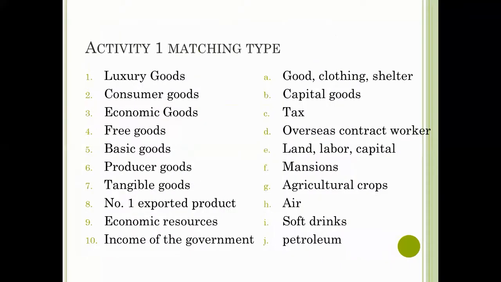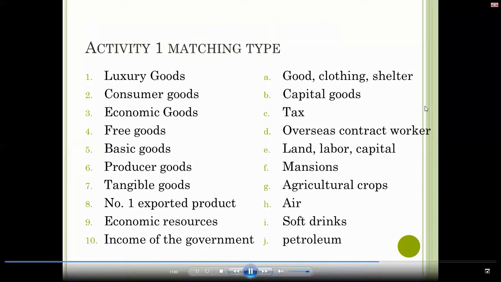Now, for your activities, we have two activities. We have activity 1, which is indicate the effect of the following conditions or economic entities on the circular flow of economic activity, whether it was an increase, decrease, or no change. And also for activity 2, we have matching type. So you may answer both activities, but I will only require you to submit activity 2, which is matching type, and match column A to column B. So we have a total of 10 items.